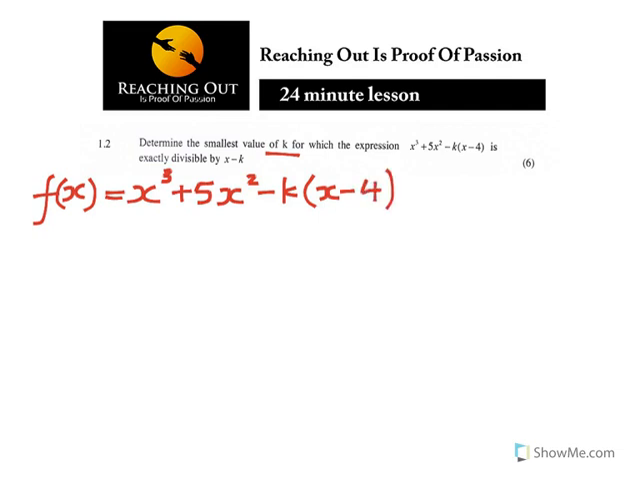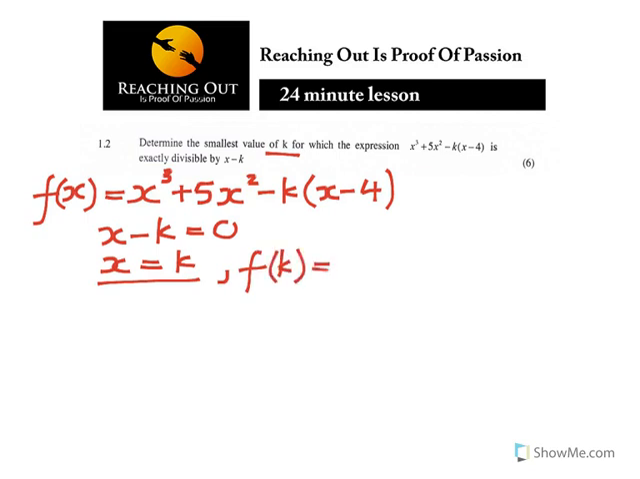So now they are saying determine the smallest value of k for which the expression is exactly divided by x minus k, which means x minus k is a factor. If x minus k is a factor, it means x minus k is equal to 0. Therefore, what we know is x is equal to k, because x minus k is a factor. Now, if it is a factor, f of k is equal to what? A 0.